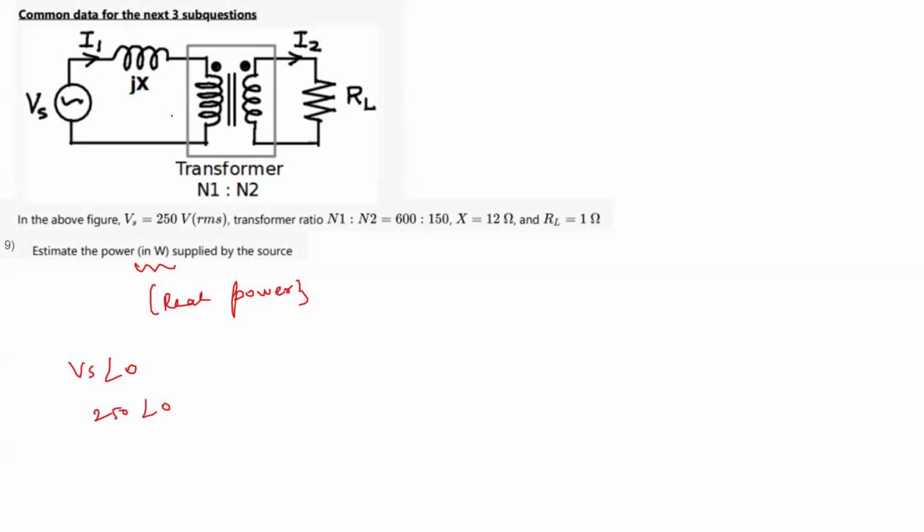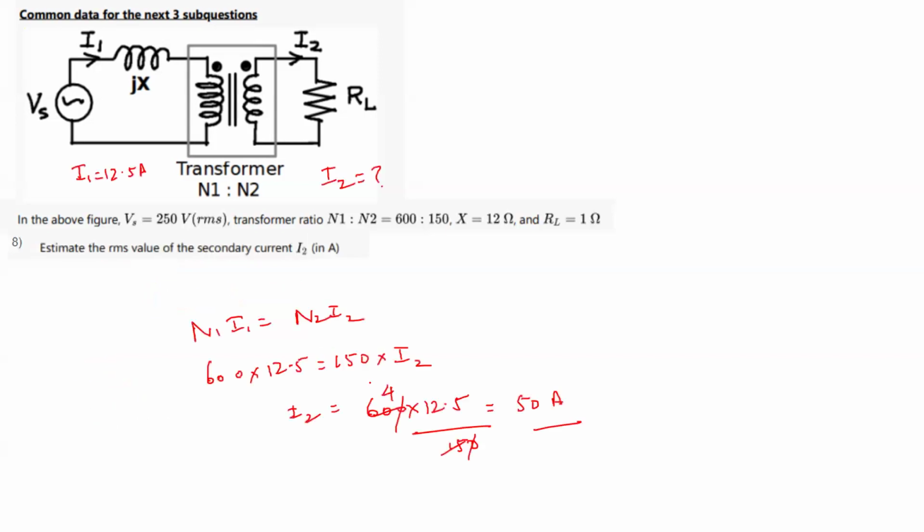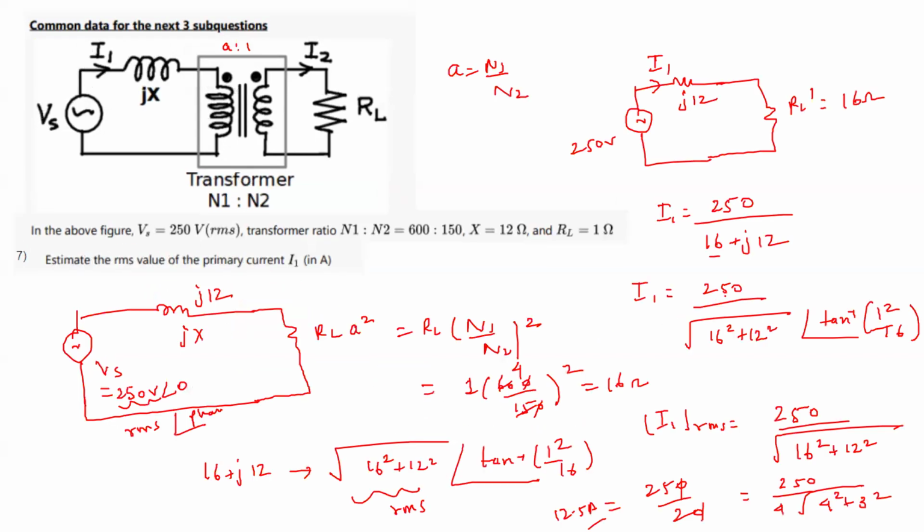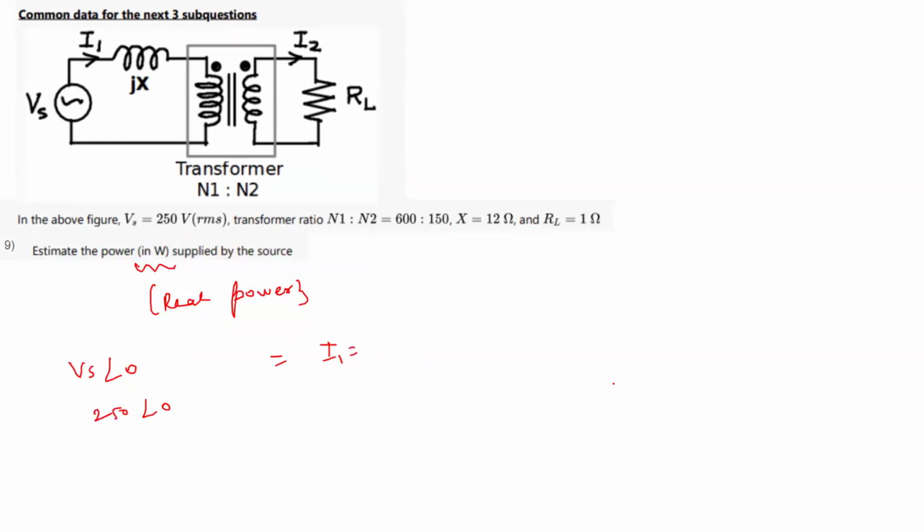And I1 we have tried to find the current, right? So what was the current which we found in the full expression of the current? Here you see this is 250 by root over of 16 square plus 12 square, and this angle gives us the phase angle. So let us write it like this: 250 by root over of 16 square plus 12 square, angle tan inverse 12 by 16.